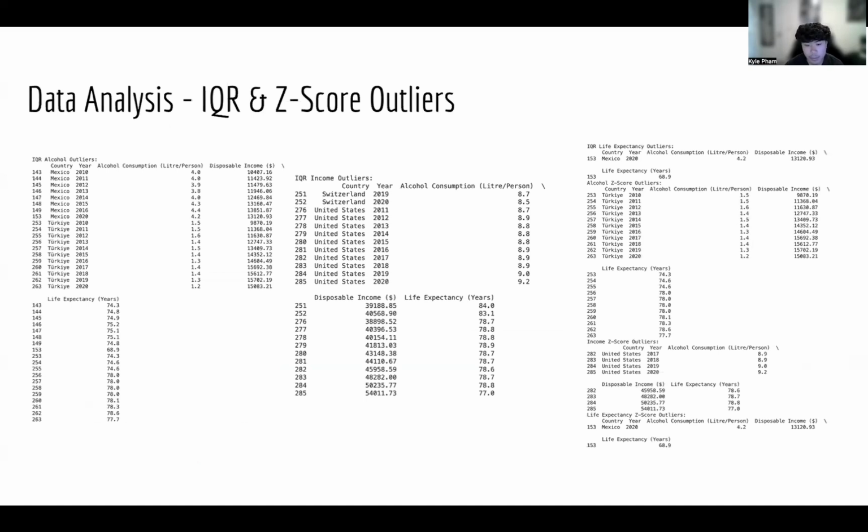And for the next slide, you can see that there are IQR and Z-score outliers. To determine this, we use the Z-score method and the IQR method. The Z-score method flags a value more than 3 standard deviations away as an outlier. The IQR method identifies outliers by checking if the value falls outside 1.5 times the IQR. And as you can see, there are a lot of outliers in alcohol consumption, income, and also life expectancy.